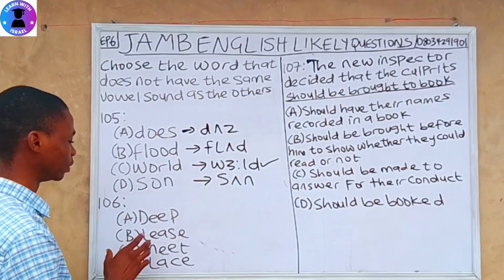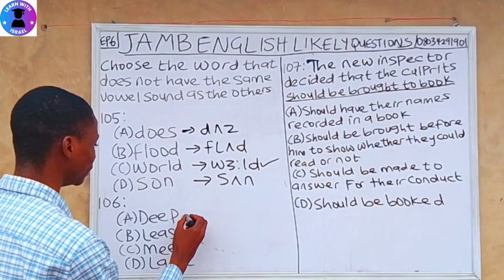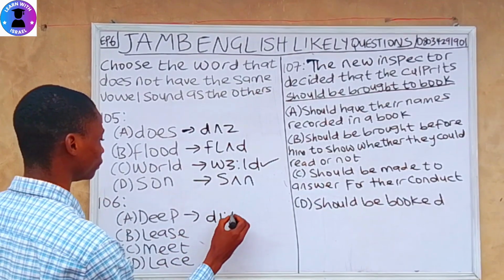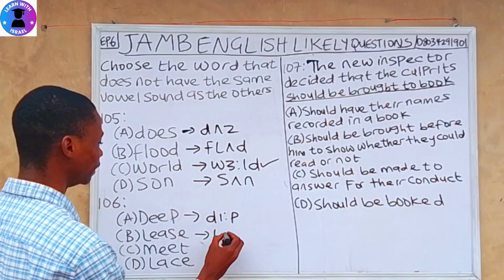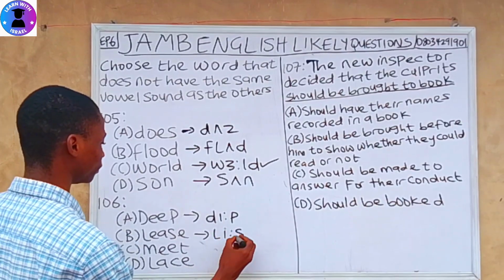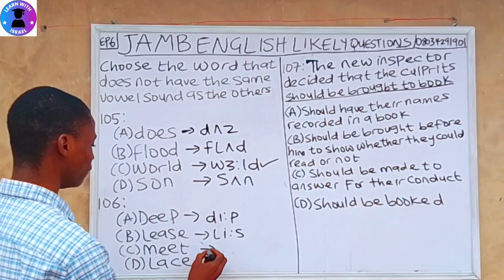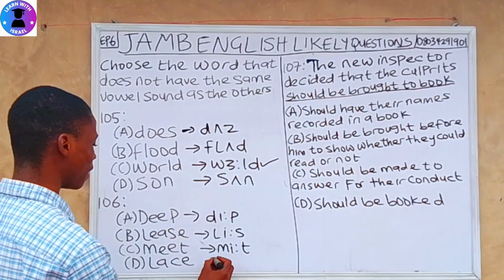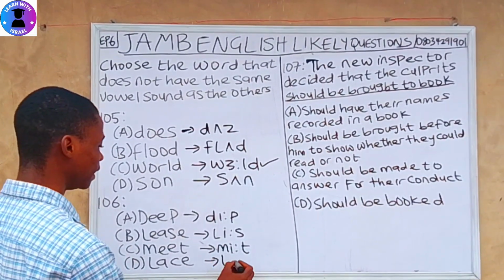Question 106. So we have to check. So let's write out the vowel sounds. We have deep, we have least, we have meat, and we have lace.